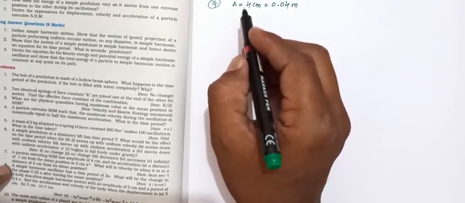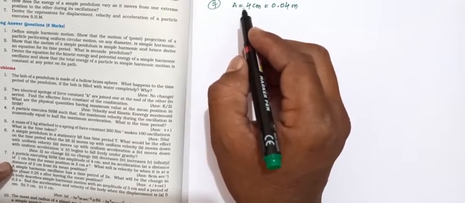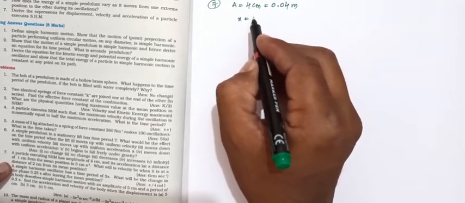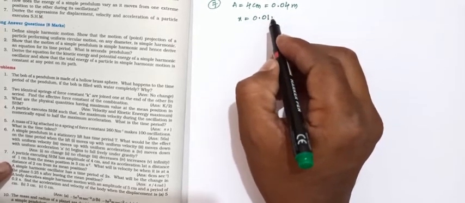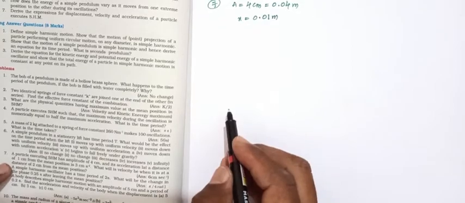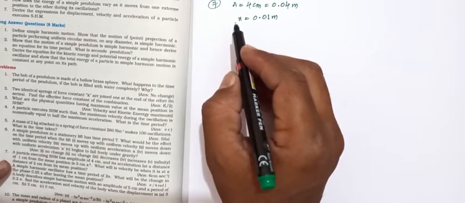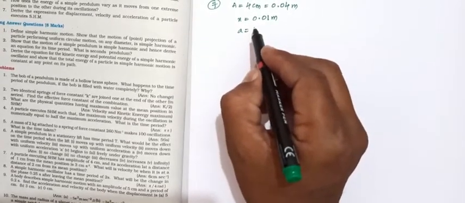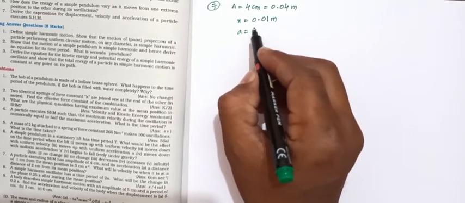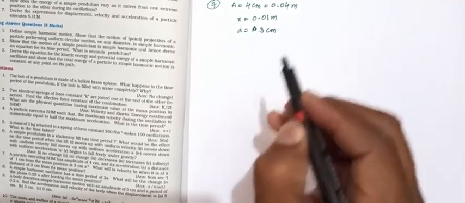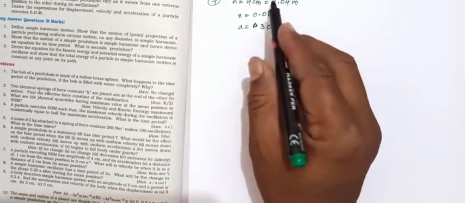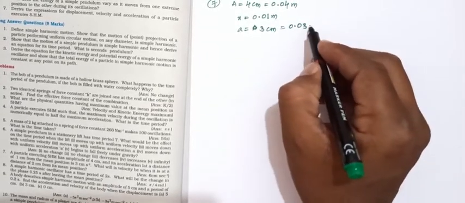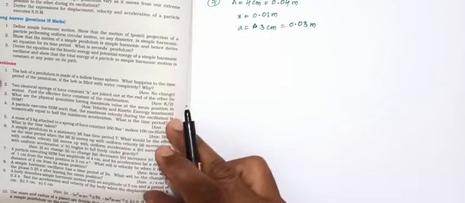The displacement x equals 1 centimeter, that is 0.01 meter. The acceleration is 3 centimeter, that equals 0.03 meters.